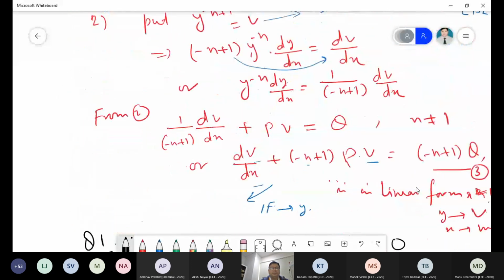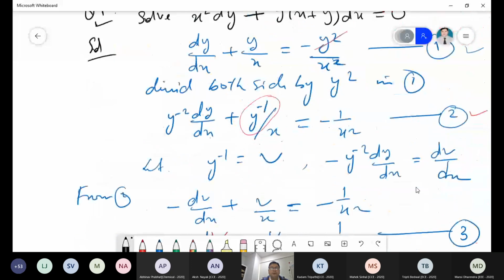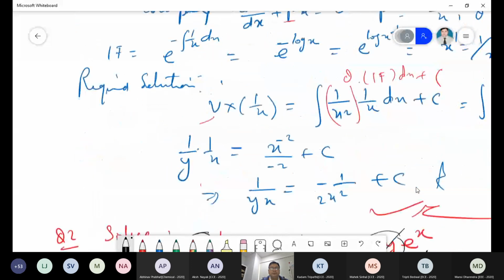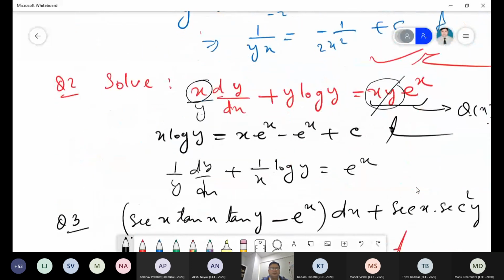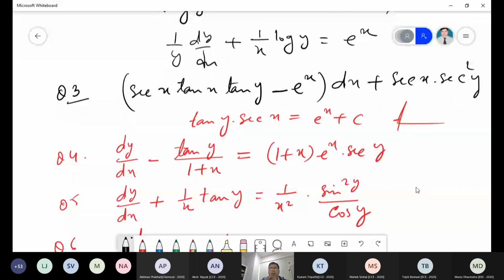Number 1 we have solved. Question 2, the answer is verified. Question number 3, answer is given. Come to question number 4. Right? Question number 4. What is the answer of this question number 4?